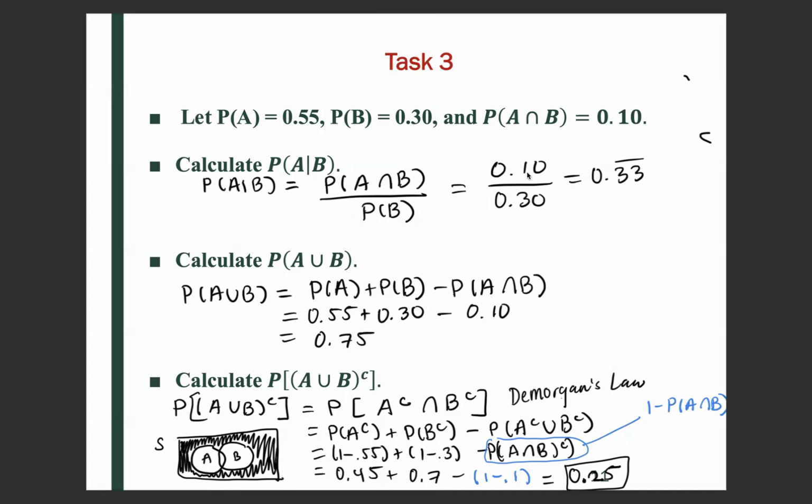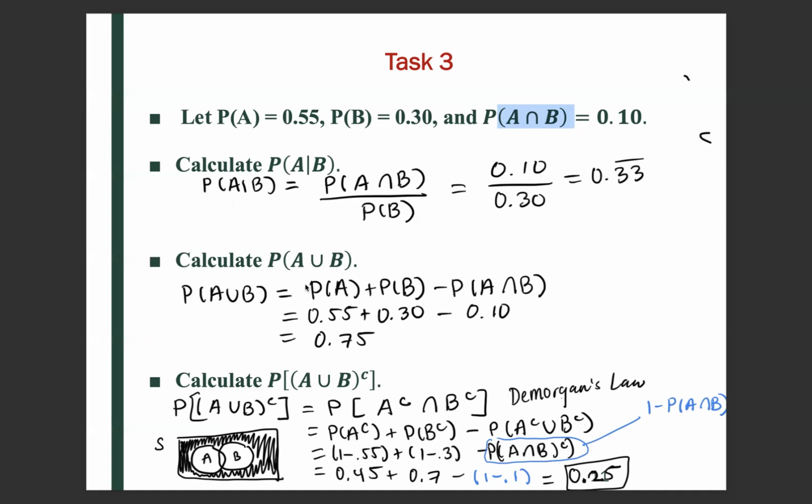We were given that the probability of A intersect B is 0.1, and the probability of B is 0.3. When you simplify, you get 0.33 repeating. And this should be an equation that you had learned in class. Calculate the probability of A union B.